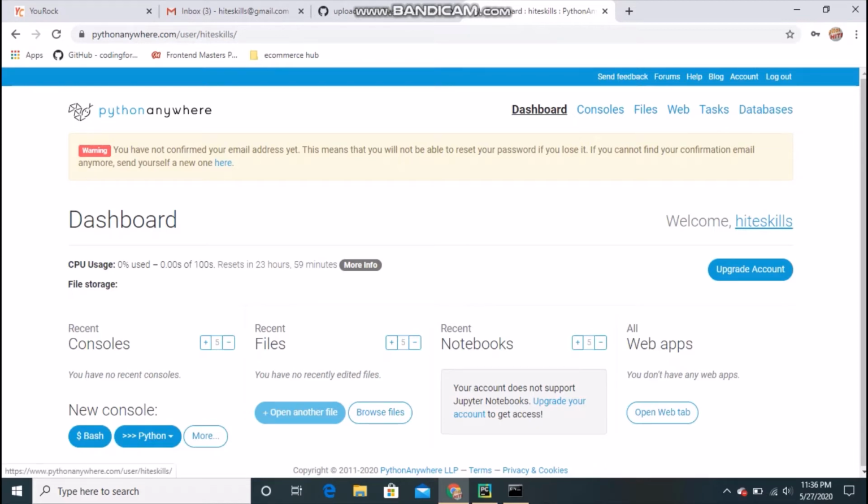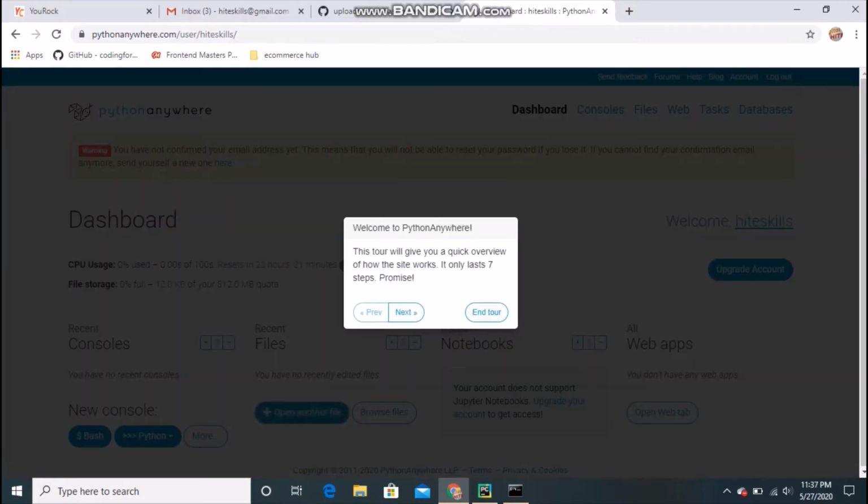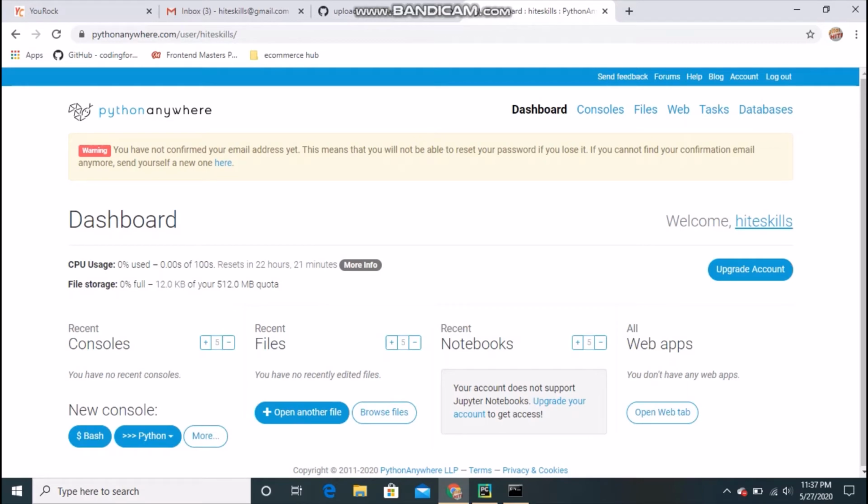Okay, you can see I have successfully created the account on PythonAnywhere, and you can see their CPU status, and in the dashboard you have got 512 MB. That is the maximum size you can upload here for free. Now we are going to set up PythonAnywhere, so stay with us. Mainly we require only these two things, but for now you have to go to the dashboard, and inside that go to Bash. Okay, this one, new console one.